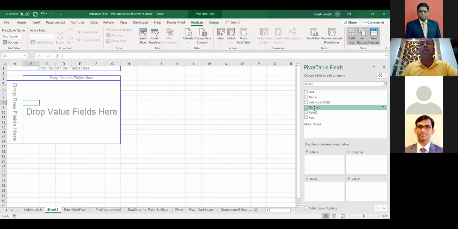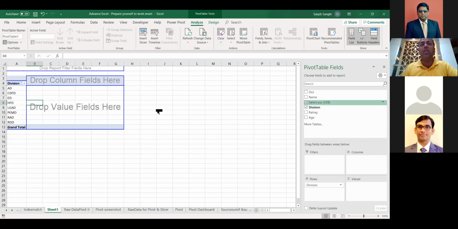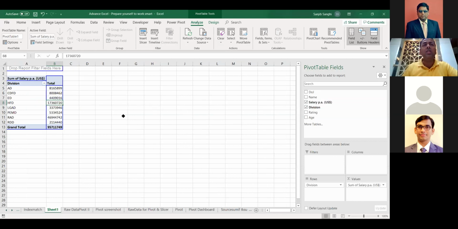We'll get salary by division if I want. We'll hit division over here and we hit salary over here. If we do that, just at the click of a button, we get to know salary by division. So easy. You can go and practice.